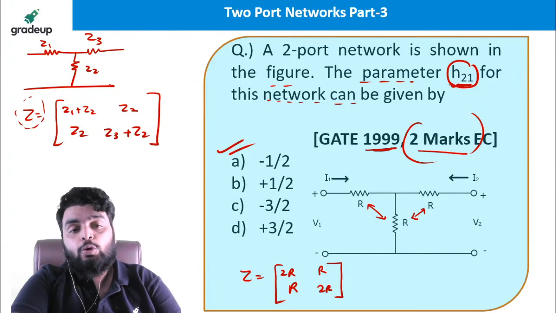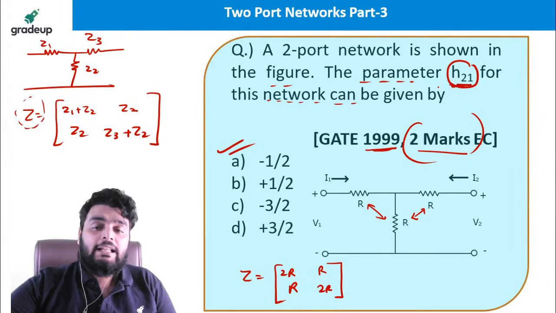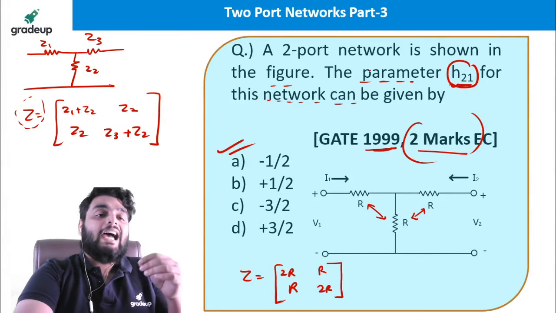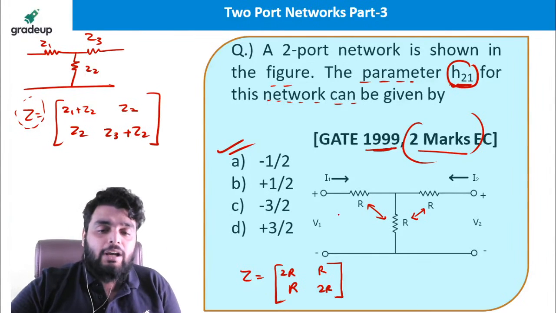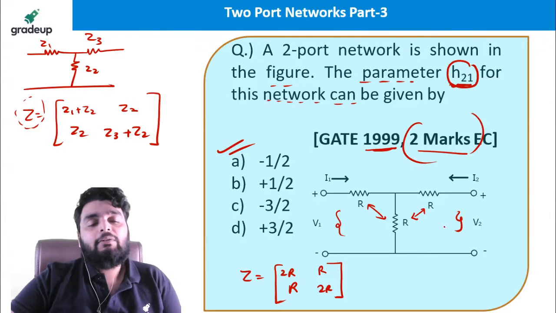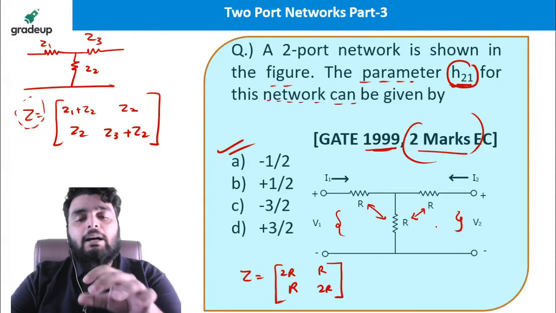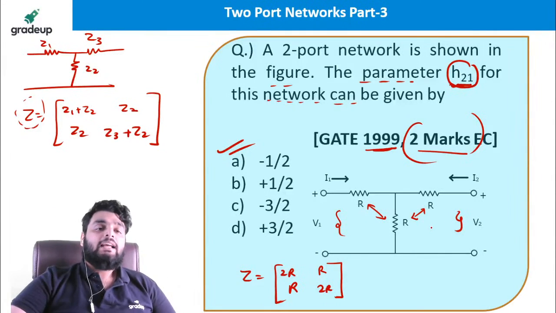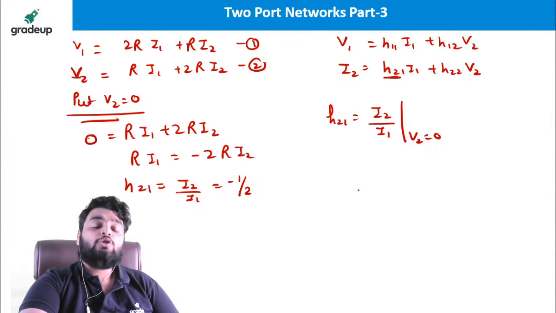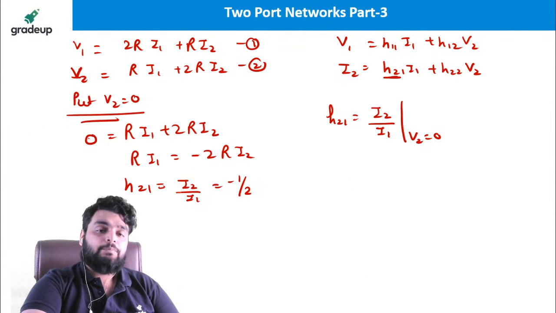But why are they giving you 2 marks? Because they want you to find out the H parameter first. Now, if you find the H parameter directly, it will consume much more time compared to this particular method. That's why you should know the transformation method very carefully.